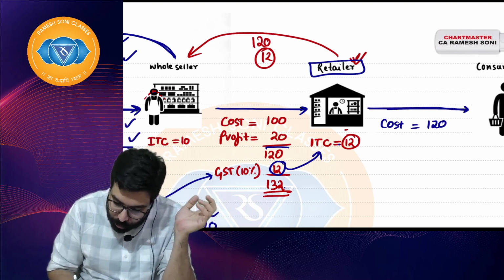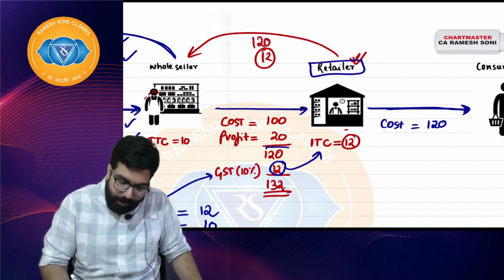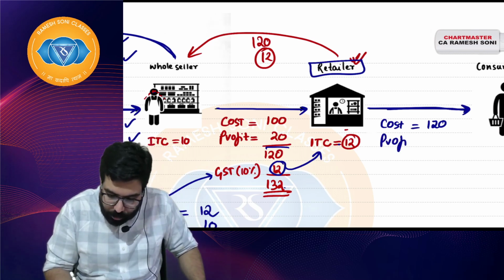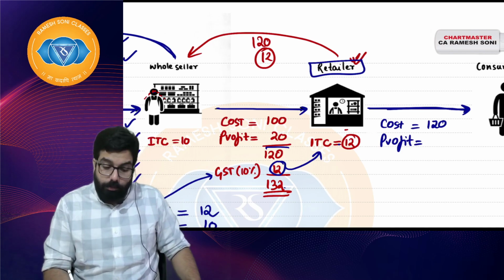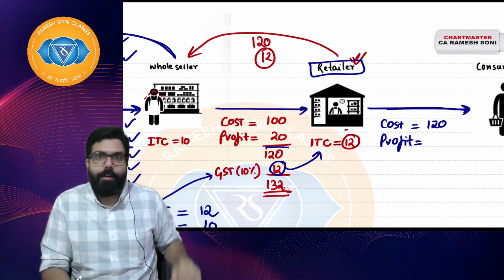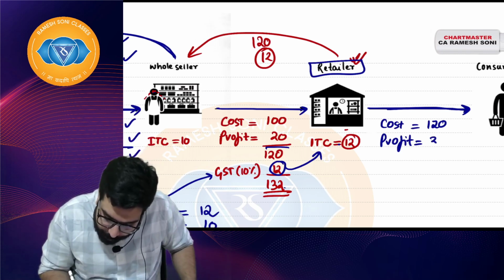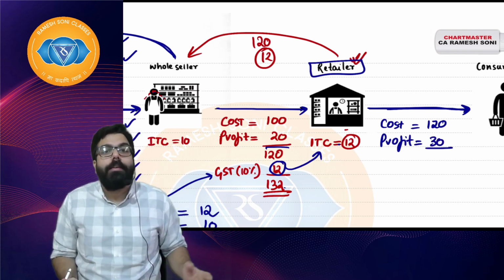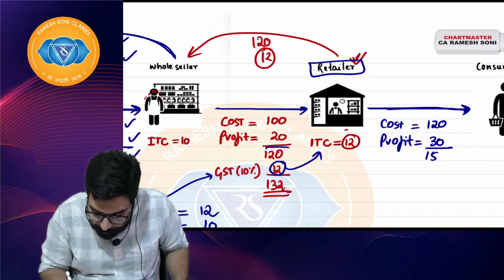Now when the goods are sold to the consumer, from 120. Baba, profit. Retailer also has his kids, no? Kids, wife. Sir, no kids, no wife. Okay, Baba, he has his girlfriend. Okay, he has his family, right? So he made a profit of 30 rupees. Baba, money is required, right? So 150 rupees he sold the goods.